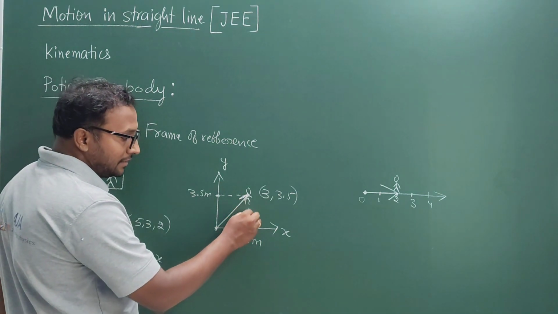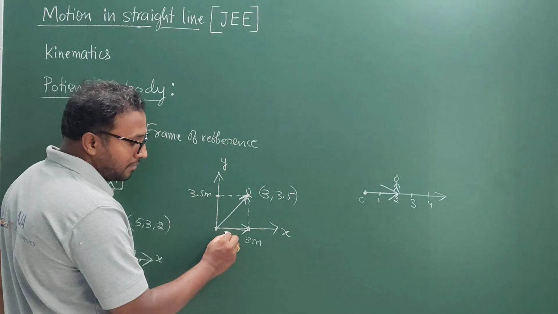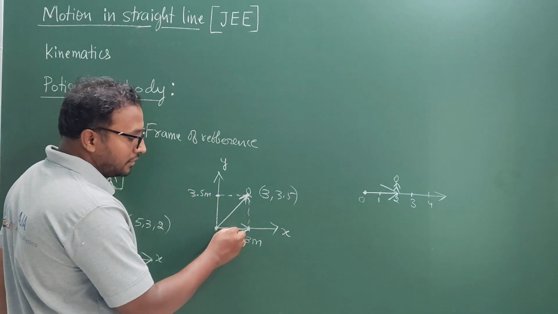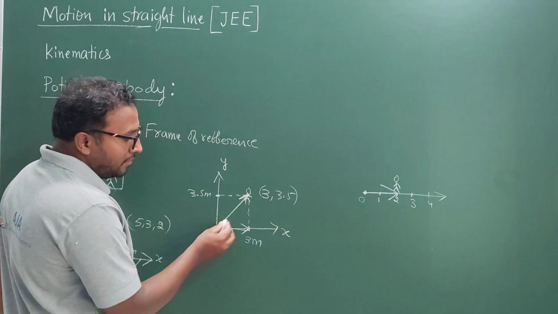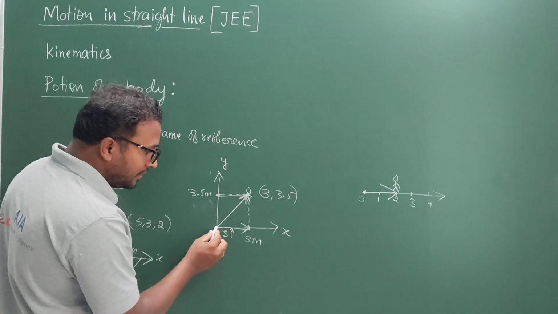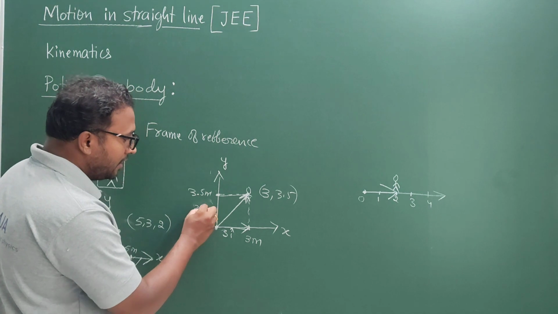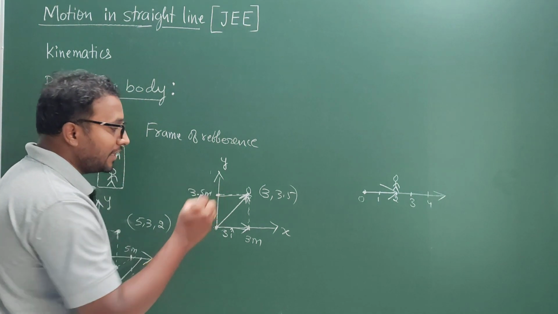One component is along the x-axis, that is nothing but 3. You can write this as 3 meter along the x-axis, as 3 i cap. Similarly, this vector is having its component along the y-axis as well, that is nothing but 3.5 j cap.